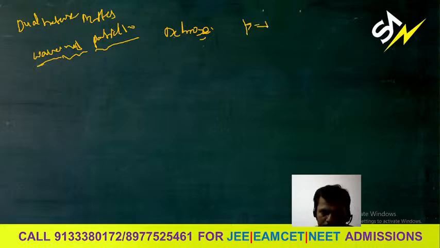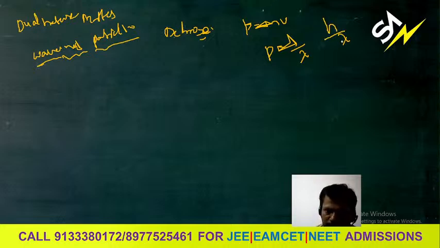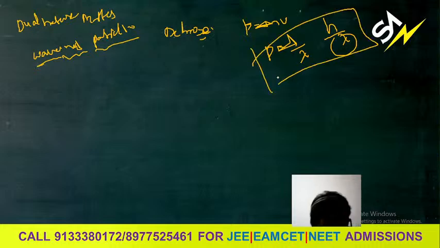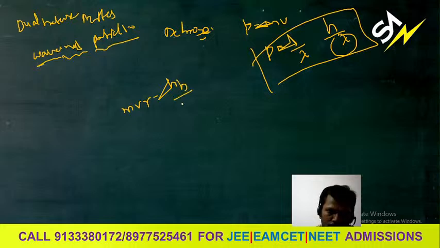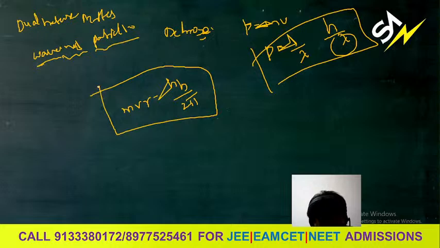P is equal to mv, or you can write P is equal to h by lambda. This is the de Broglie equation. Some of the questions come from this de Broglie equation. Bohr's equation is mvr is equal to nh by 2 pi. mvr is the angular momentum.